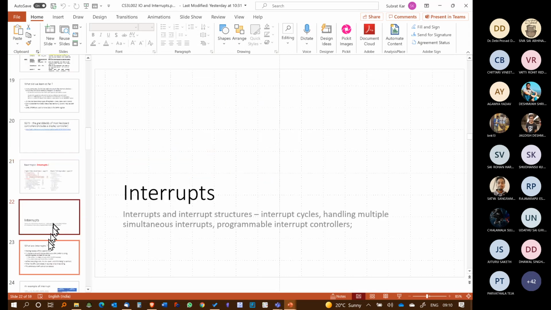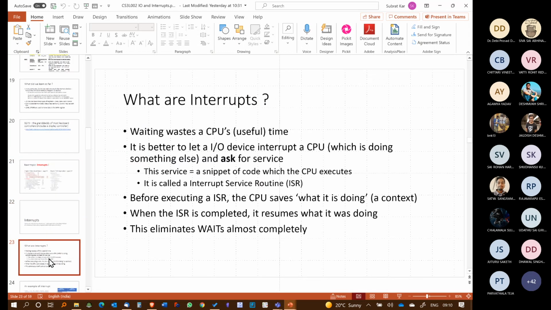And then we went to interrupts, and we said that interrupts are snippets of code in which I use the phrase, when an IO device is ready, it can tap the CPU on its shoulder and say, CPU, I'm ready, please do something for me. And that please do something for me is called an interrupt service subroutine, ISR, or interrupt service routine, sometimes called an interrupt handler because it handles an interrupt.